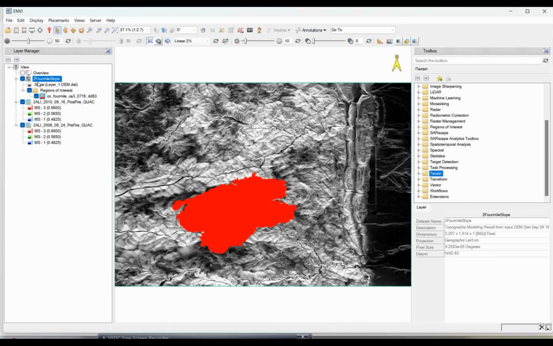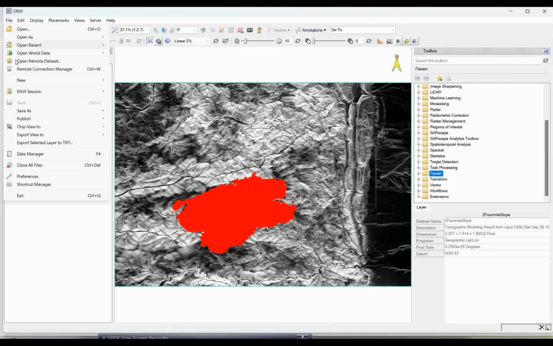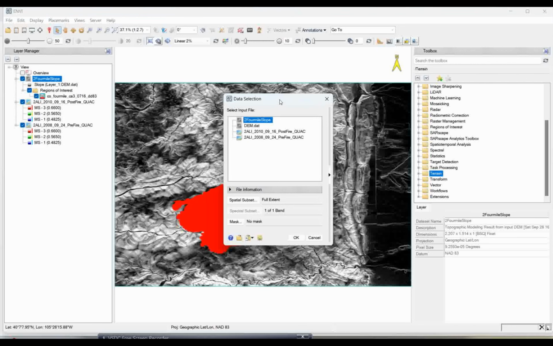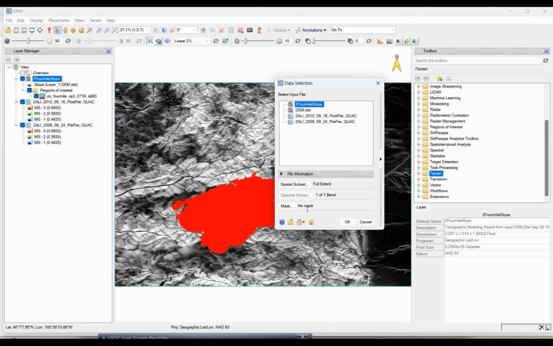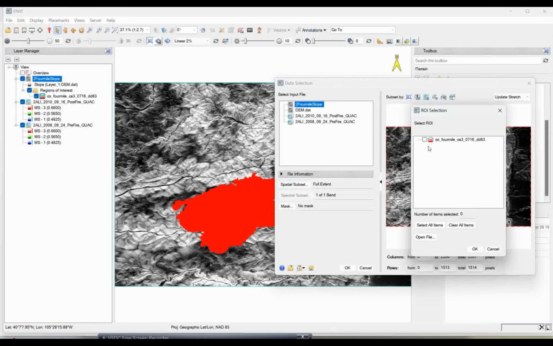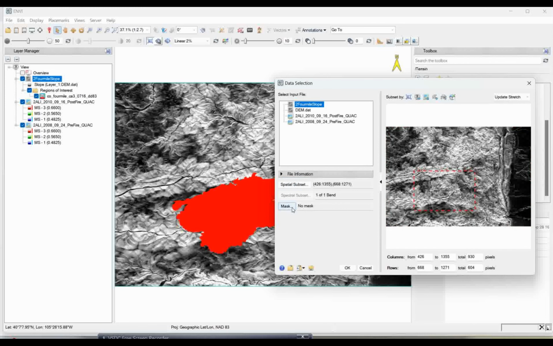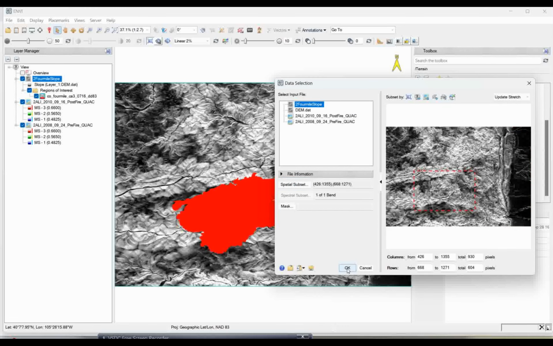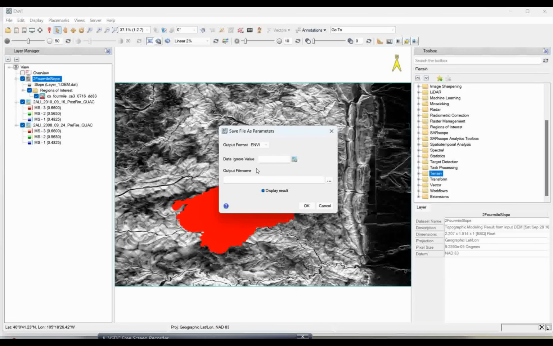First you need to select this particular file and come to File, and here you come to Save As. Once you come to Save As, if you want to cut and subset this particular area, select this from the spatial subset. And here you can use these ROI tools. Select it, click on OK, and similar things you have to do for masking. Select it, click on OK. So here you can give the data ignore value as 0. And then simply give the output file name and save this.